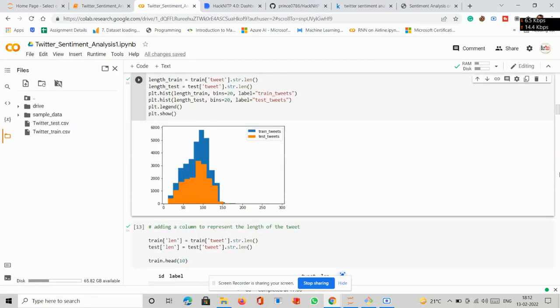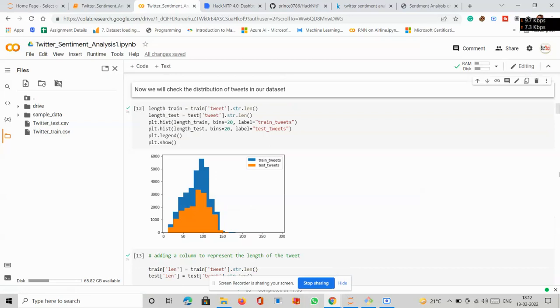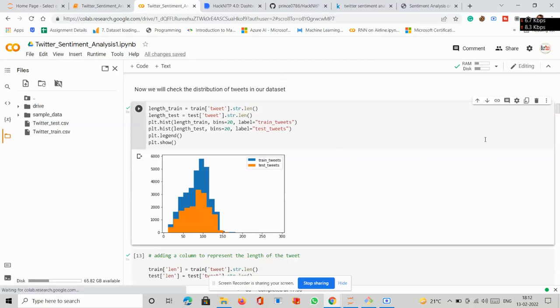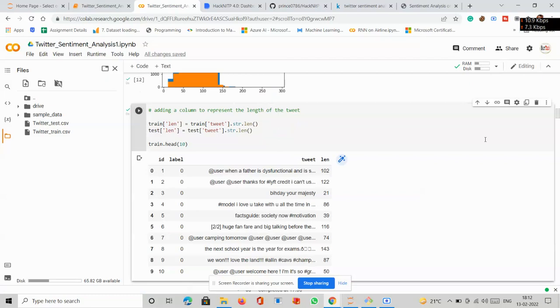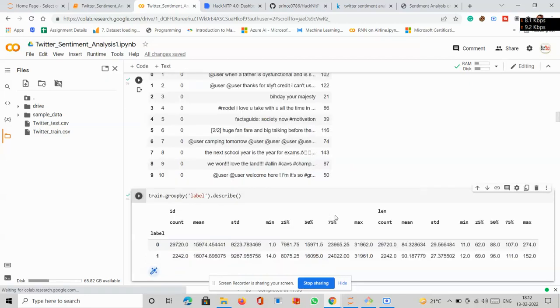Now we have the distribution of tweets in our data set. As you can see here, the blue color represents the train tweets, and the orange color depicts the test tweets. We have plotted it using a histogram, right? After that, we have added a column to represent the length of the tweet, right? As you can see here, each row has a different length, and the first one represents one or two length.